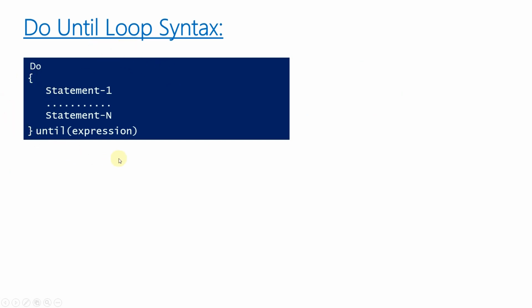So everything is similar to do while, but here instead of while we have written until. And in the condition expression it will be the opposite of the while loop. In do while it will keep executing as long as the condition is true, but here whenever the condition becomes true it will terminate, and it will keep executing as long as the condition is false. This code block will execute at least once whether it is true or false. And here also we can use the keyword do while writing the code block. So this is how the do until loop works.